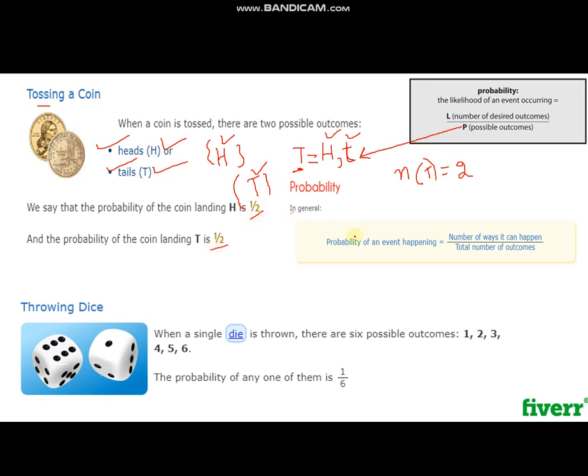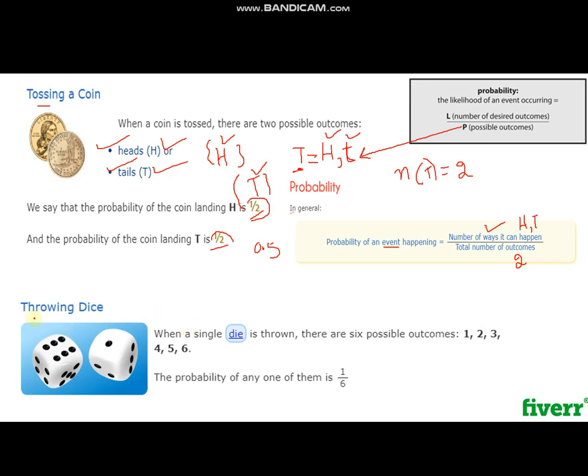How do we achieve this? We call it an event, something that is actually happening, and we find out the number of ways it can happen. We can only get one head at a time, or one tail at a time. We have a total of 2 in the sample space, so the total number of outcomes is 2. So for each of them, the probability is 1/2, that is 0.5.